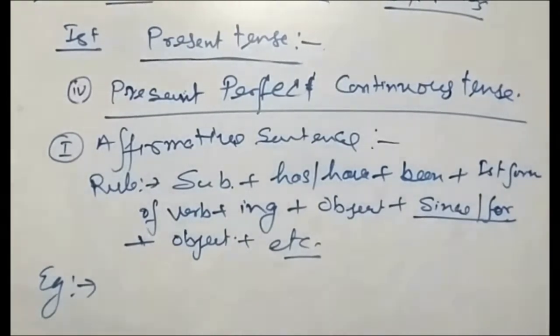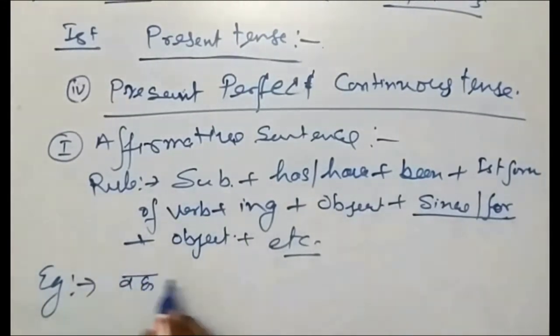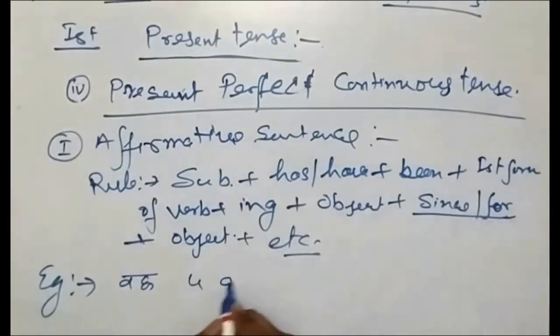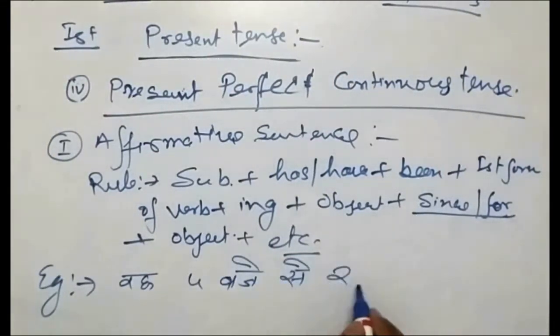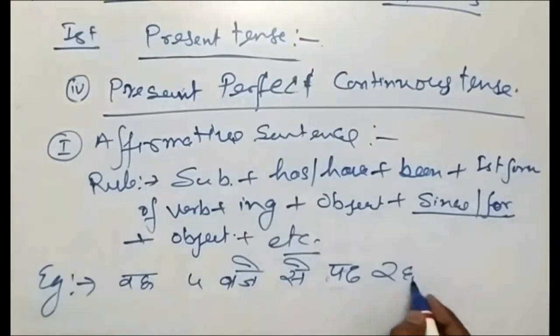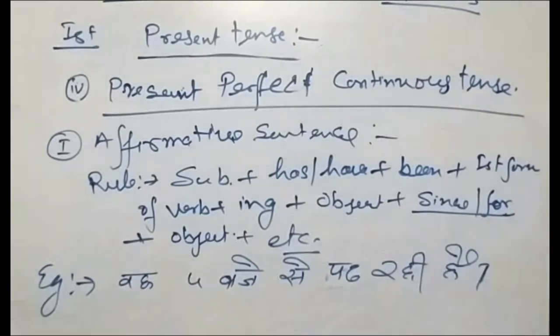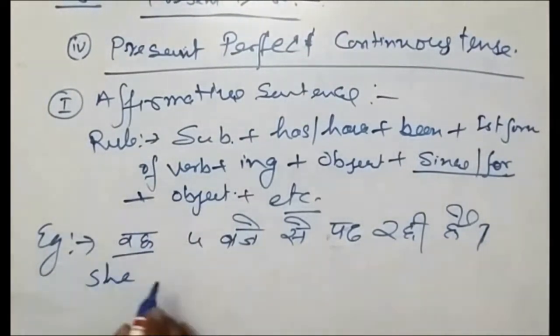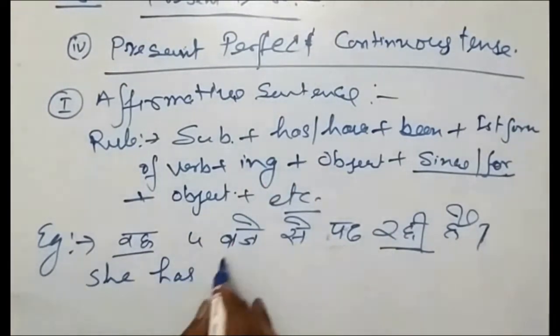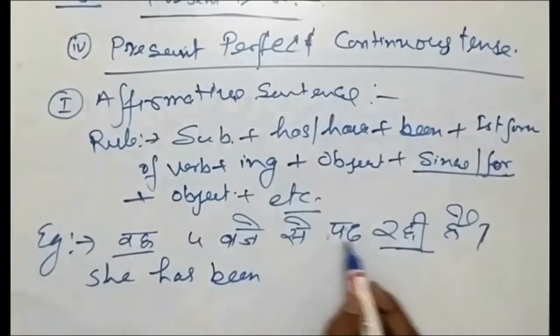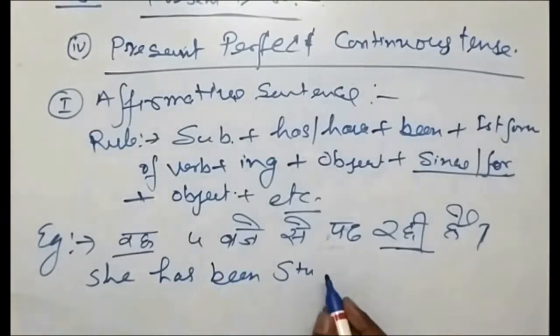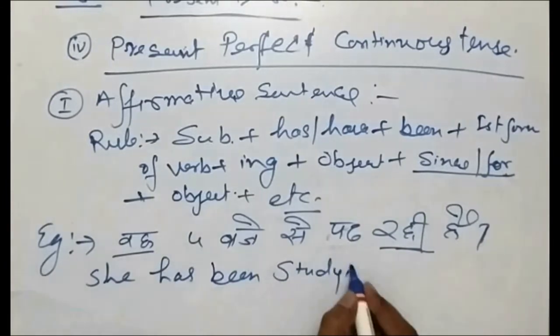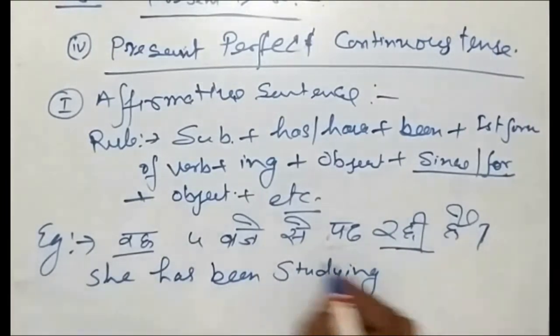We'll take the example: "वह 4 बजे से पढ़ रही है." Here we'll take the subject. The subject is singular, so it's has, then been. पढ़ रही means studying. Here you have to see the time, 4 o'clock.